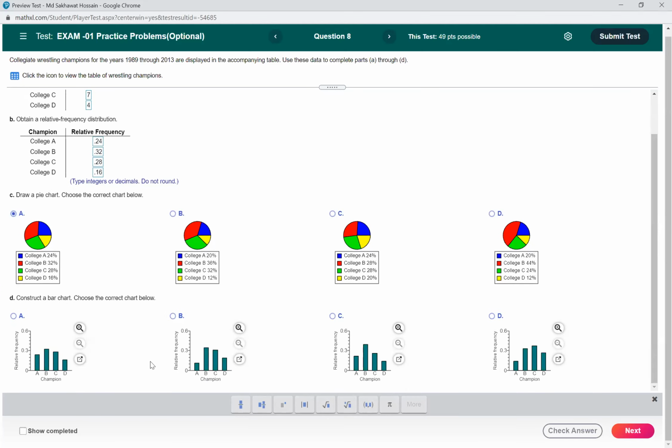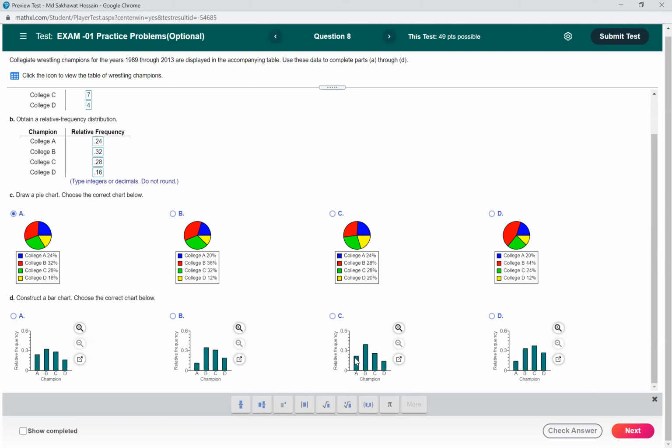And similarly, we have to find the correct bar chart. So first one, A is 24. So this is, I think, 24. That's correct. B is not correct. And how about this one? It seems also maybe 24.